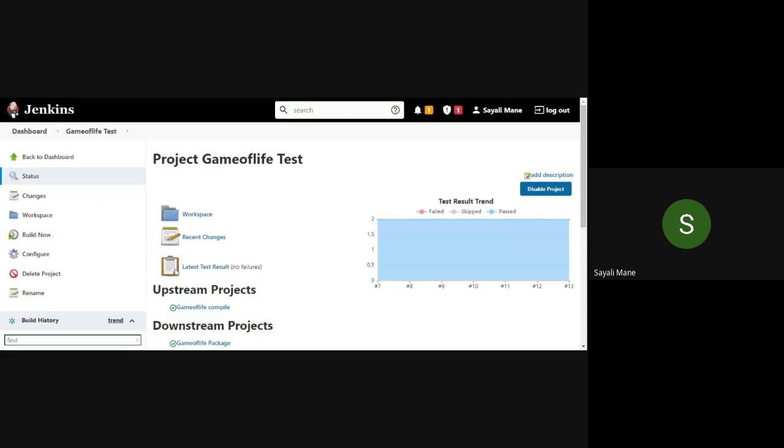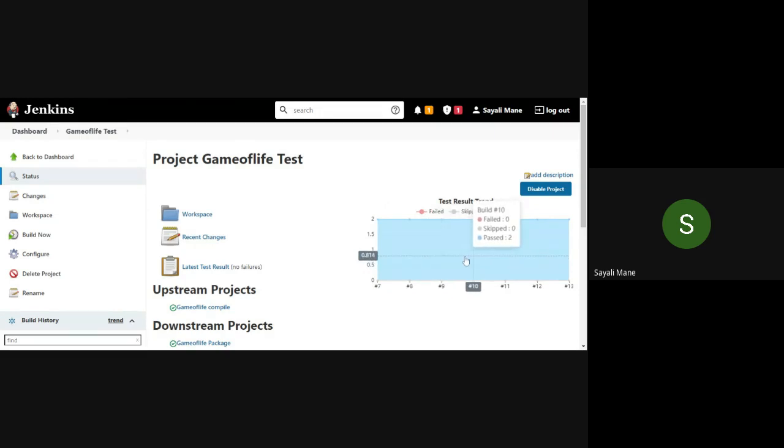After clicking on it, this latest test result should come along with the graph also. Got it? Yes, ma'am. If you simply scroll down over here, they will give you the details related to build 7.